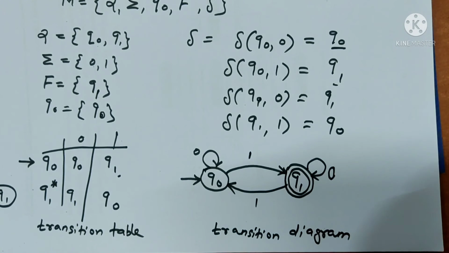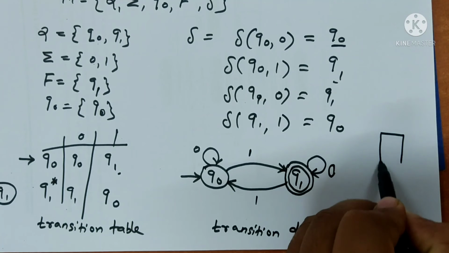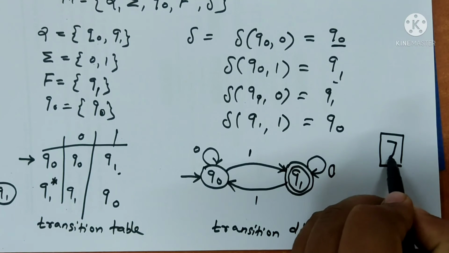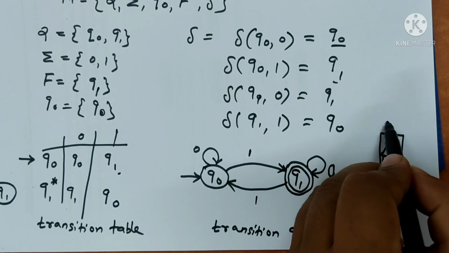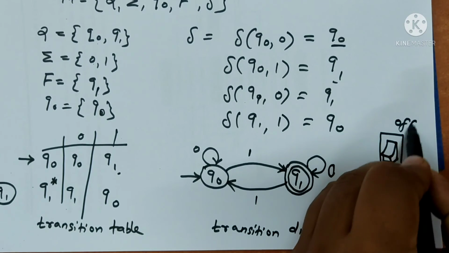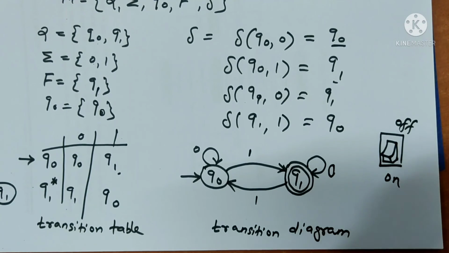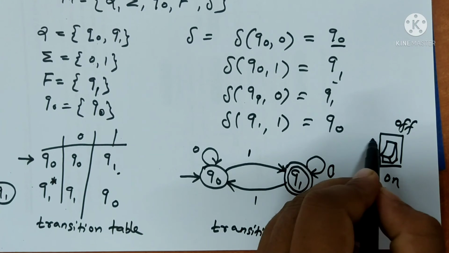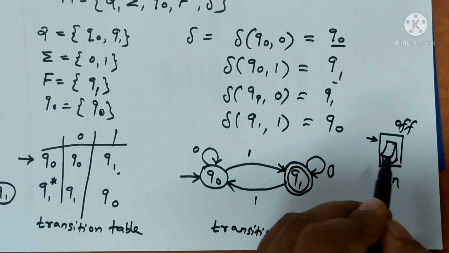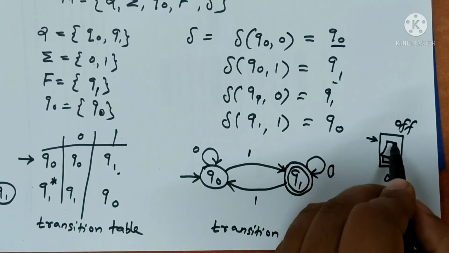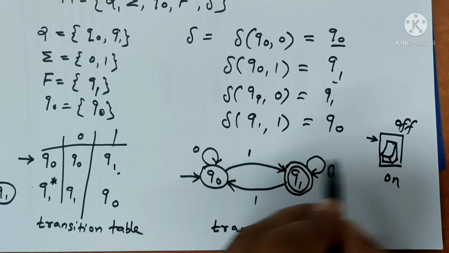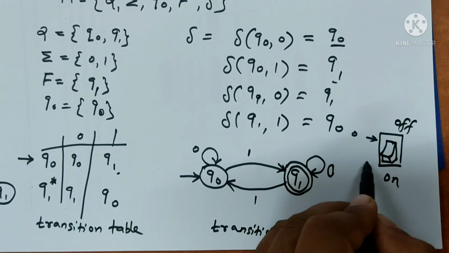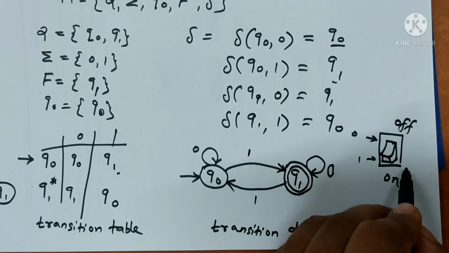So this is an example of a switch. Suppose one state is off and the other, the initial state, is on. Suppose I press the switch, inputting 0. Inputting 0 means I turn it off, so obviously it stays off again. If I put in 1, it turns on.